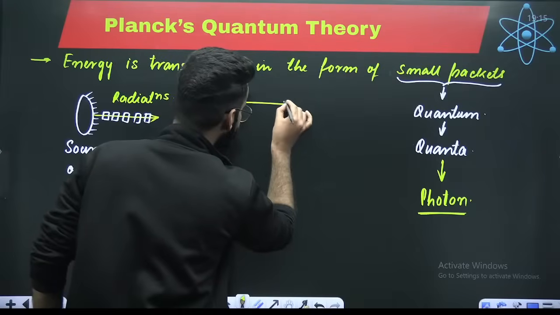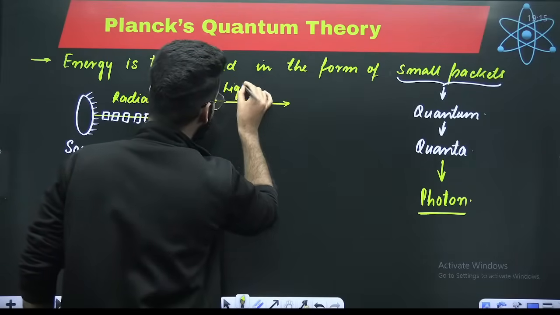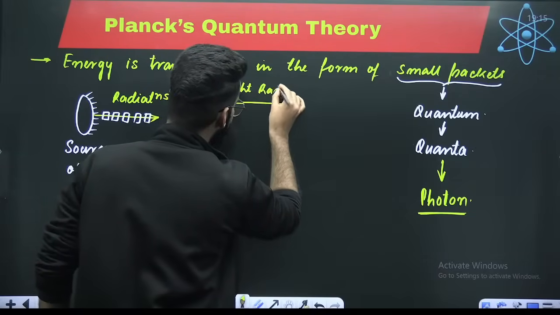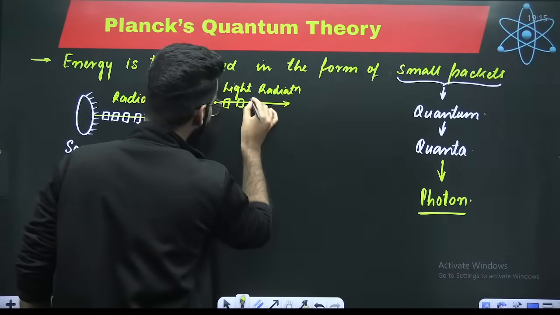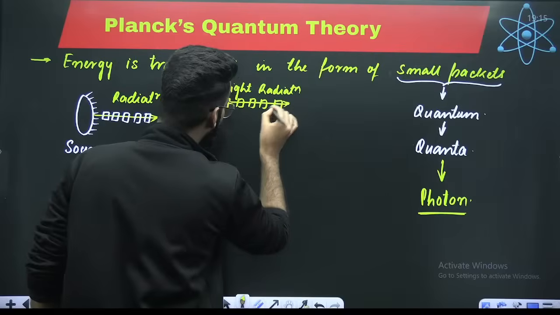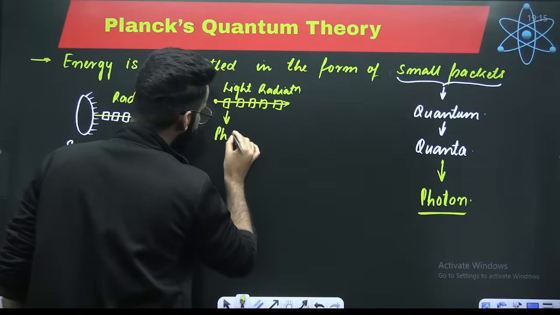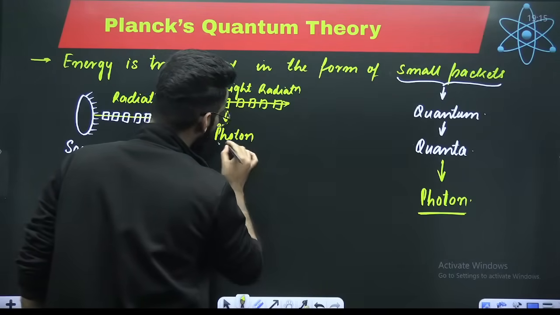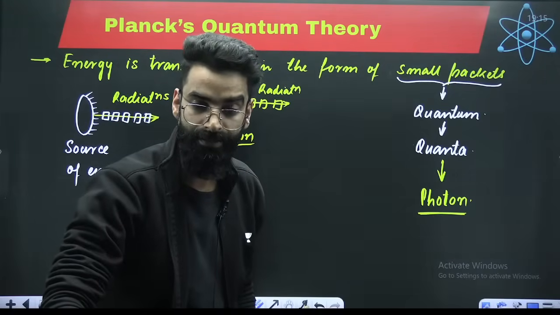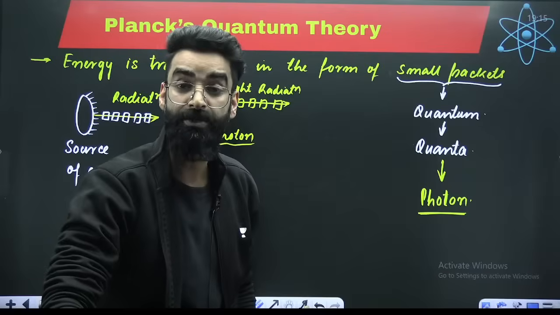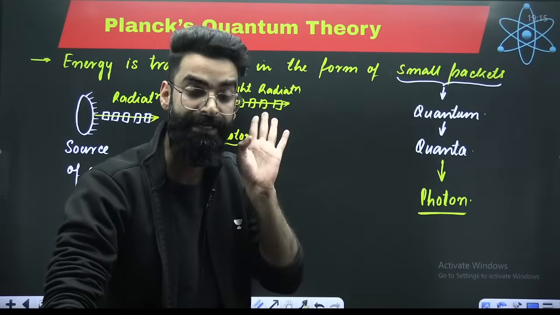Imagine this is your light radiation, my dear students. So this light radiation consists of small packets, and these small packets over here are what you call photons, right? These small packets are what you call photons, particularly in case of light energy.